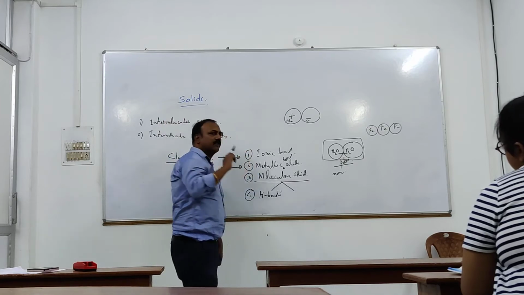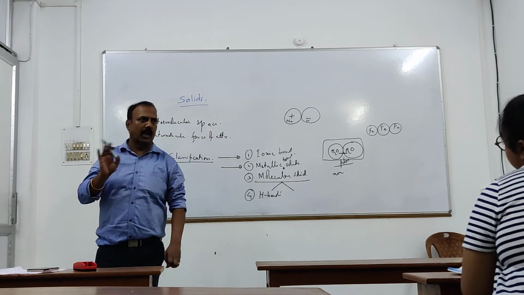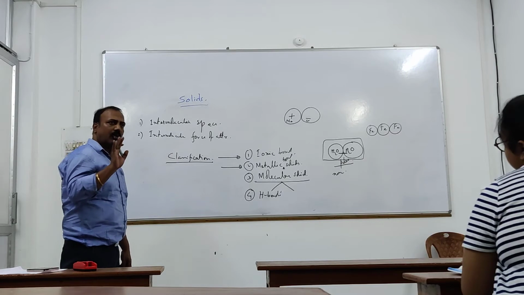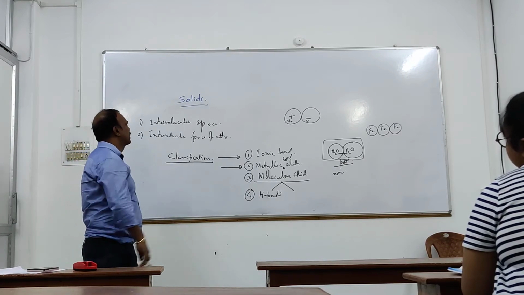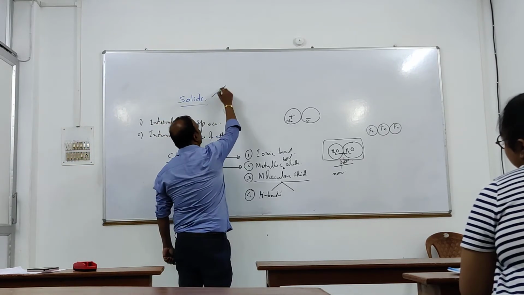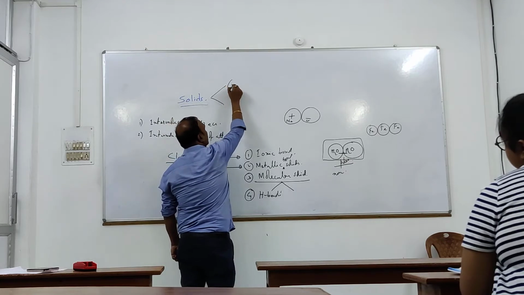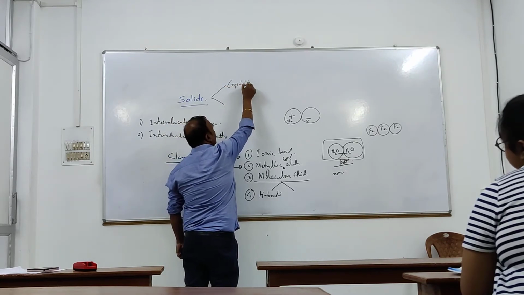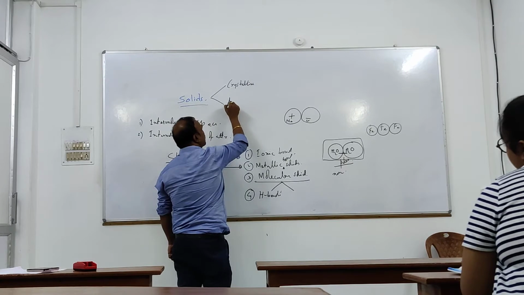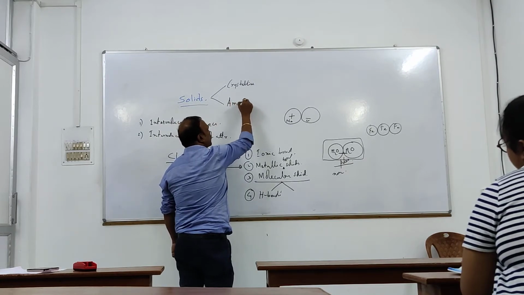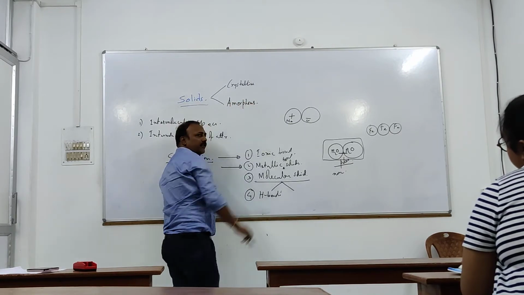If we observe the properties of the solids, you will find that there are two types of solids. One we call crystalline solid, another one we call amorphous solid. Crystalline solid and amorphous solid.